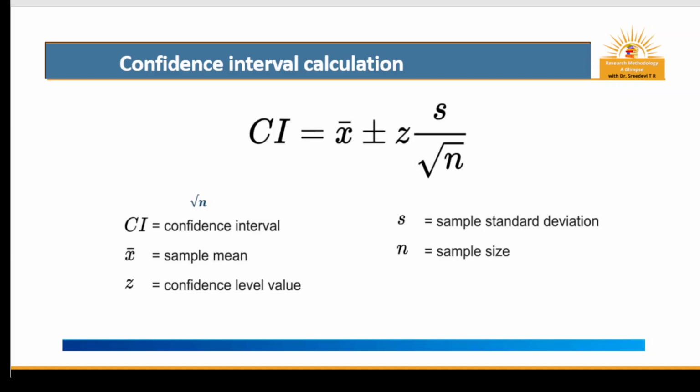A 95% confidence interval means if the study is repeated, 95% of the time the results obtained will match the results obtained for the population.